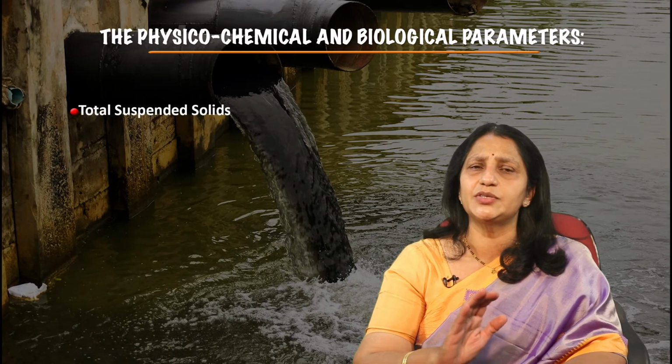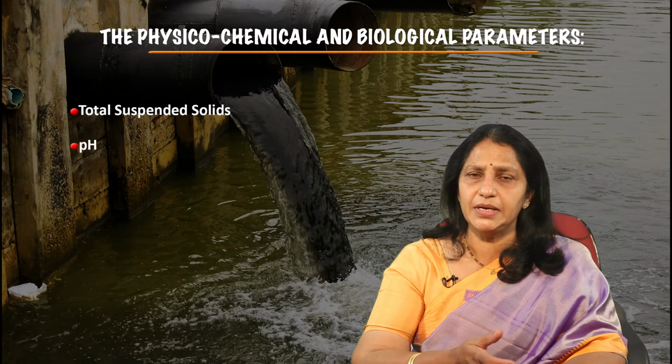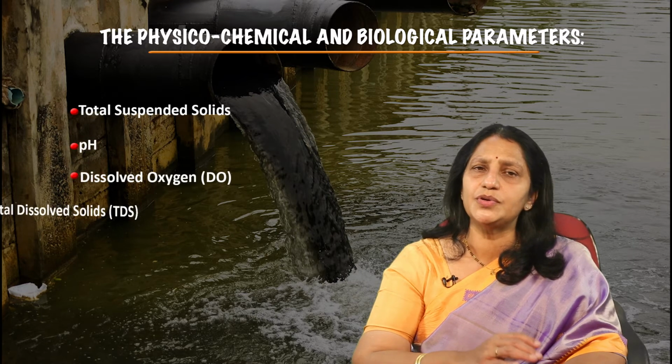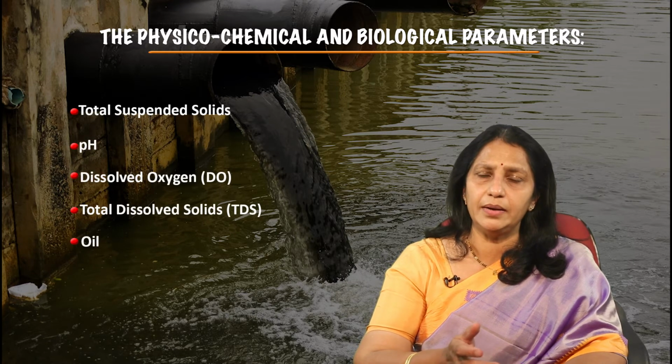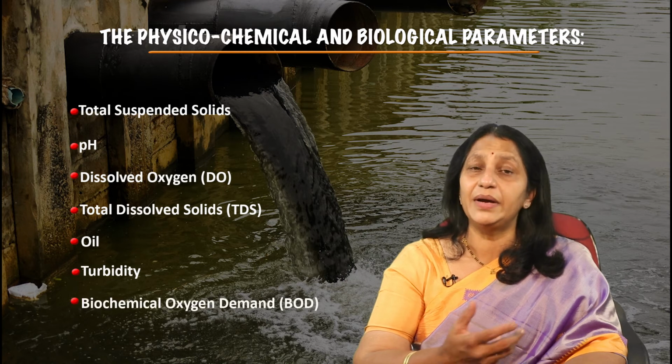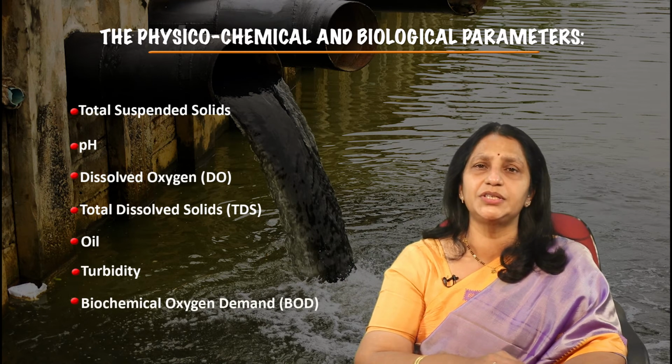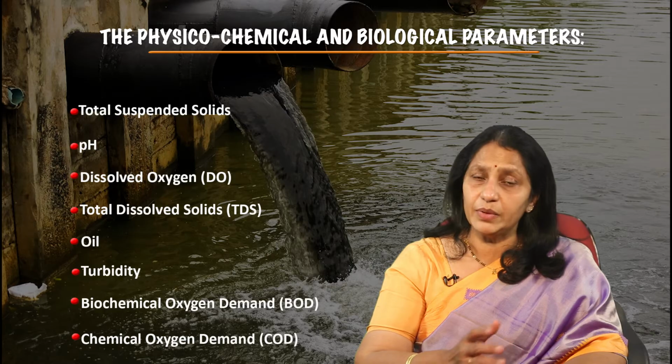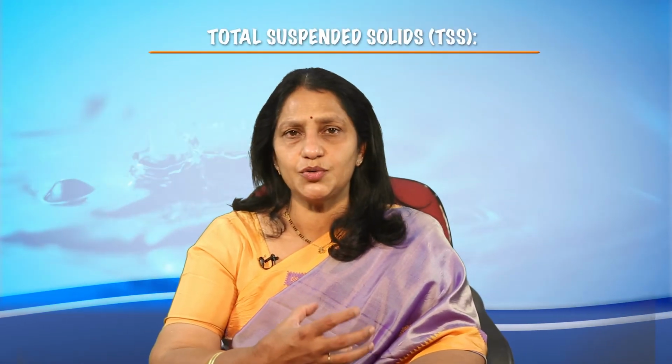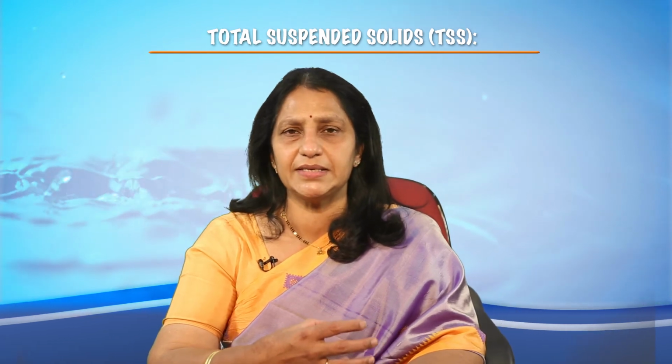These include total suspended solids, pH, dissolved oxygen, total dissolved solids, oil, turbidity, biochemical oxygen demand (BOD) and chemical oxygen demand (COD). Let us first understand these parameters, how they work, and then how to calculate them. First we consider total suspended solids, that is TSS.